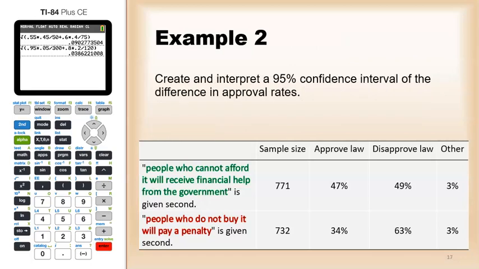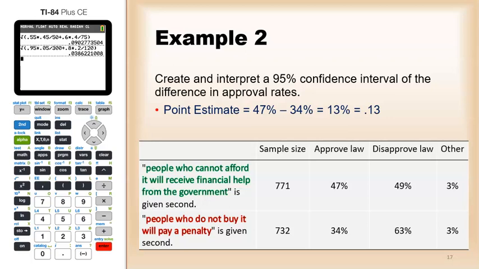All right, so we have these two groups. Both these were random samples, random assignment. Let's compute and interpret a 95% confidence interval for the difference in approval rates. Right. So the point estimate, for one group, the approval rate was 47%. For the other group, it was 34%. So the point estimate is going to be 47% minus 34%, or 13%,